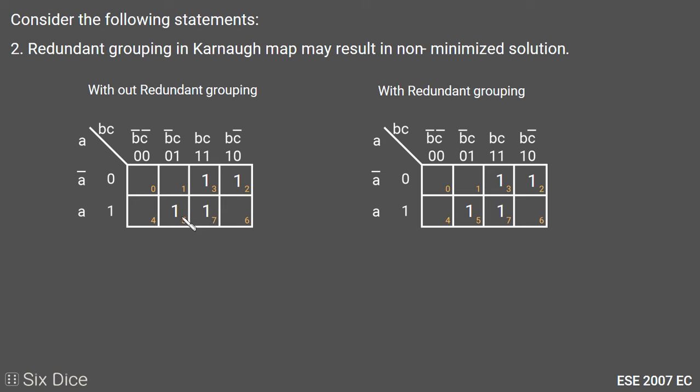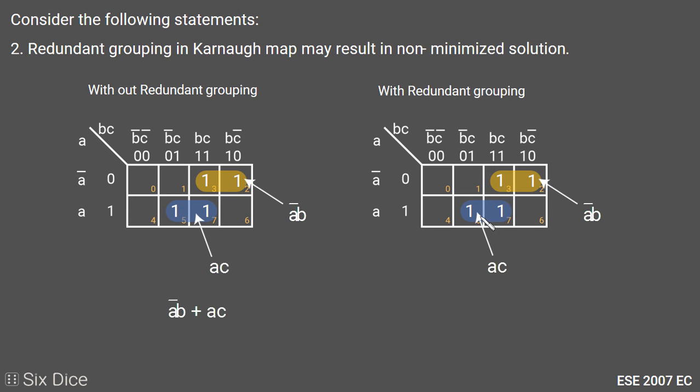In the first we take the third cell position, second cell position, fifth cell position and seventh cell position, and we choose two pairs: third and second is the first pair, fifth and seventh cell is our second pair. The second pair will be minimized as AC, and the first pair will be minimized as A bar B. So the answer without using redundant grouping is A bar B plus AC.